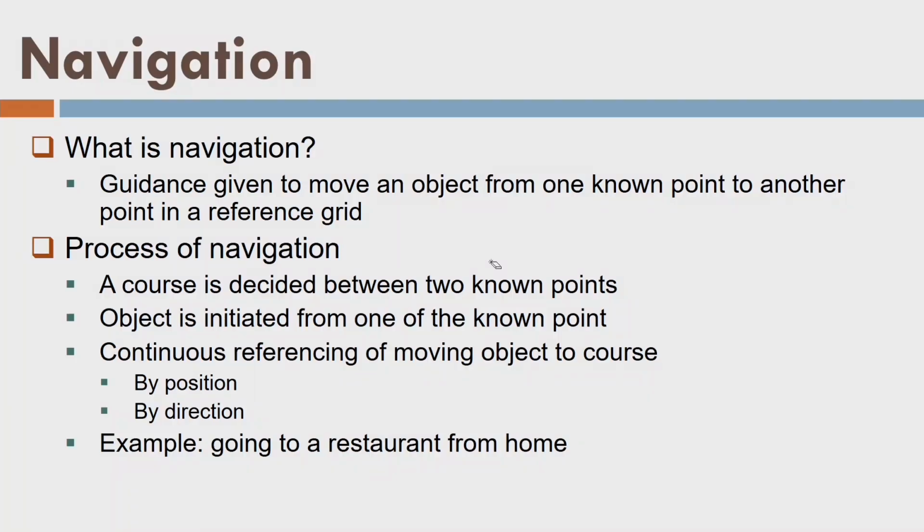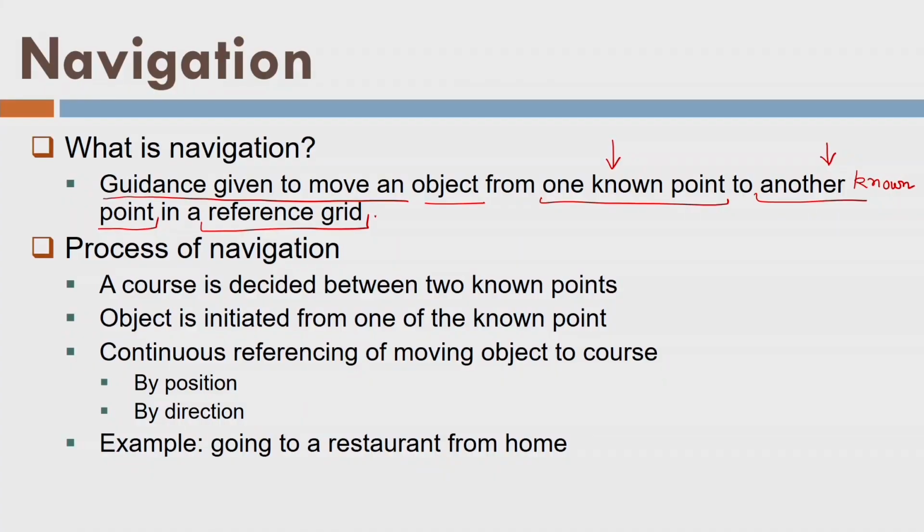So what is navigation? I have written a formal definition over here. If you read it carefully, it is guidance given to move an object from one known point to another known point in a reference grid. So what is the meaning of each and every point? Guidance means you are giving guidance, or you are controlling the object from one known point. The first point is known, as well as the next point is also known to me. So both points are known.